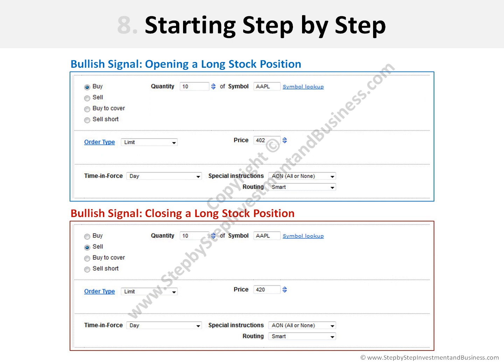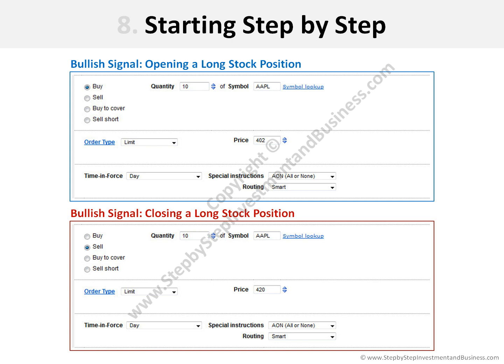Here is an example of the data we must enter in the trading interface provided by the broker in the case we are taking on a long position in stocks. In the top figure is shown the data to open the position, and in the bottom figure to close the position. To open the position, in this example, we are indicating to buy 10 shares of Apple at a limit price of $402. The time in force is day, and we want the order to be executed under the specification all or none and with an automatic routing.